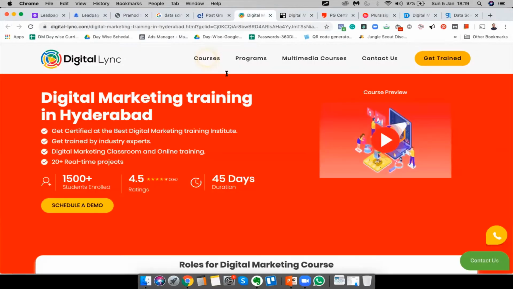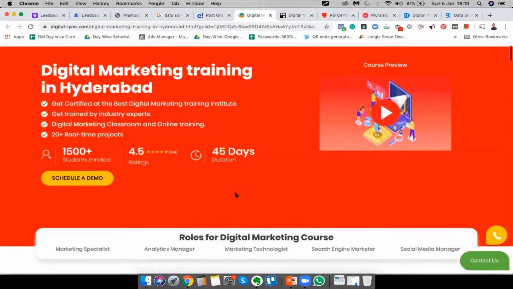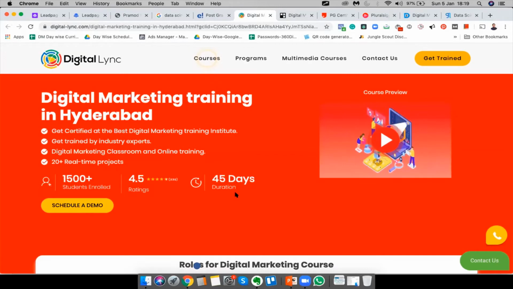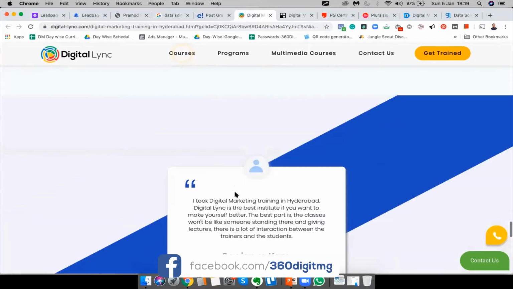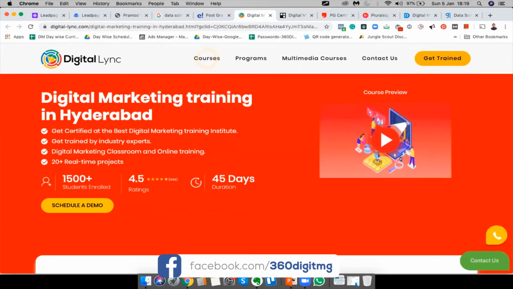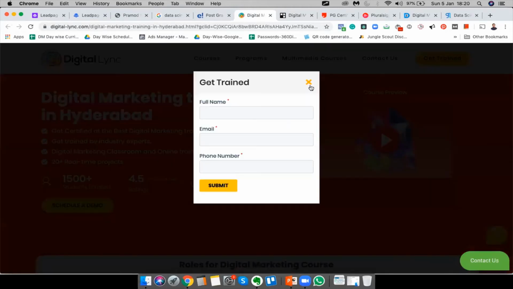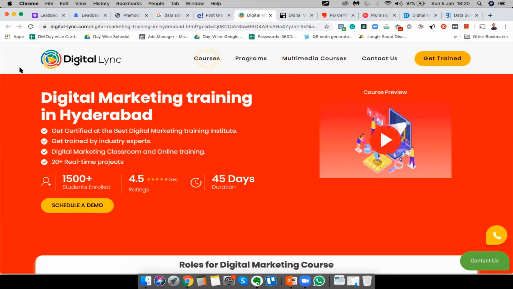And let's look at this Digital Link. Now, this I would say is an interesting one. I don't know how they are doing, but it looks like an interesting landing page. But again, it's a two-step process. So step one, user clicks on the ad. Step two, they come to the website. Step three, they click on schedule a call. So it's not two, it's a three-step process.